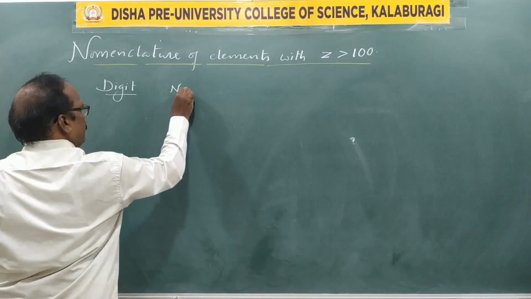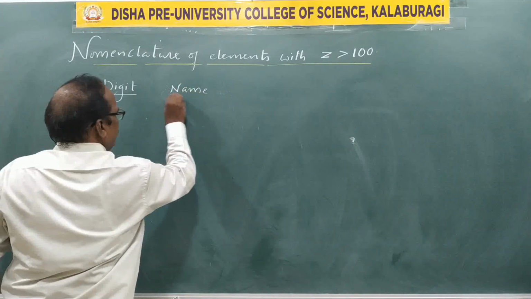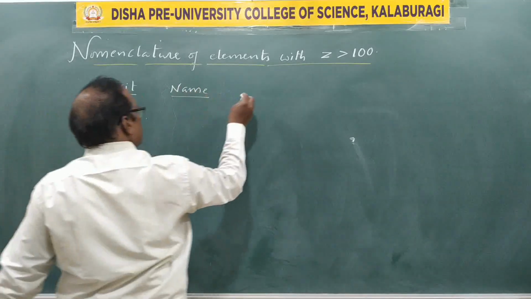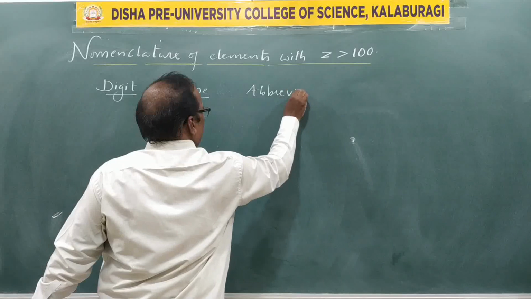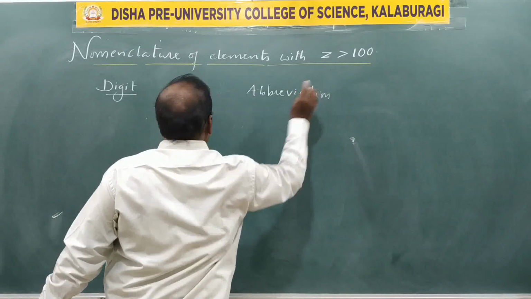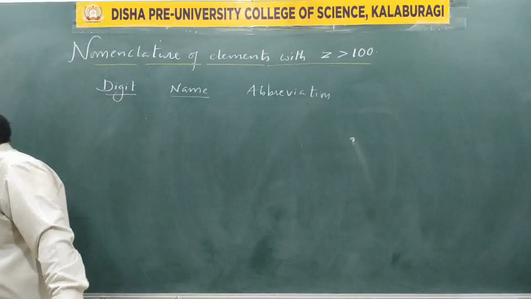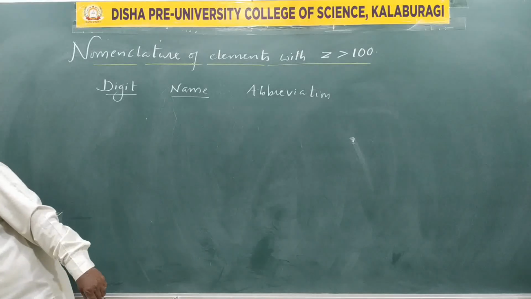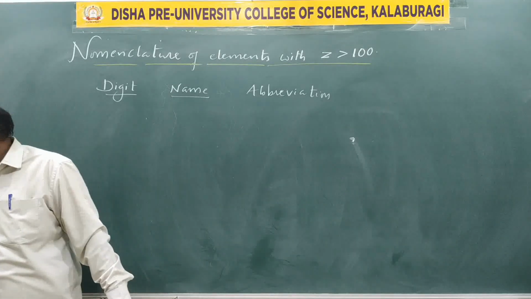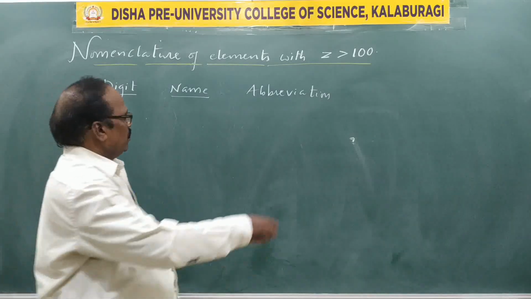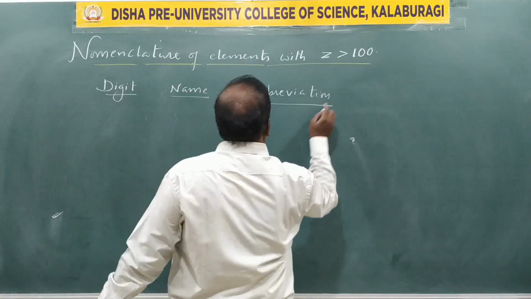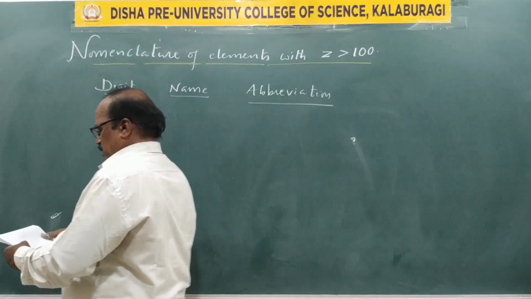Then the second column is name. The third one is abbreviation. This is for naming elements having atomic number greater than 100. So now we take up one by one.